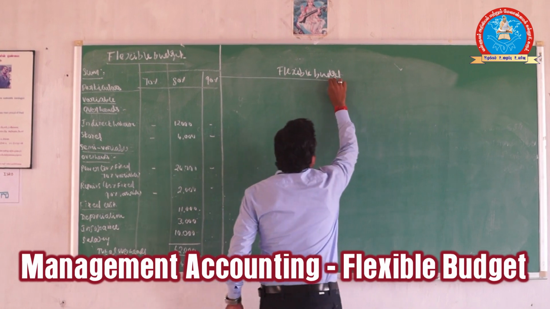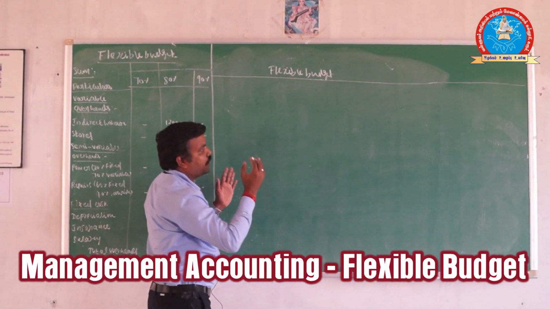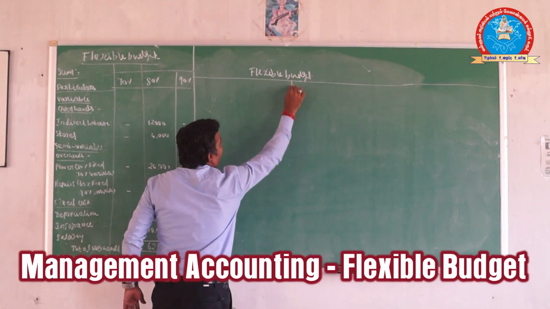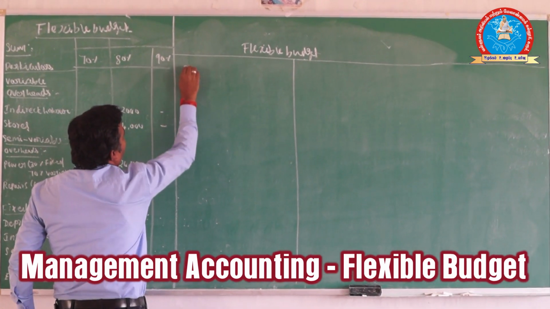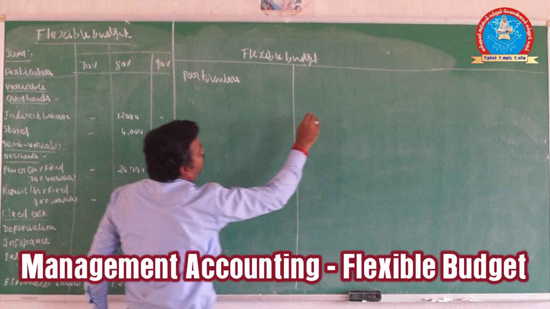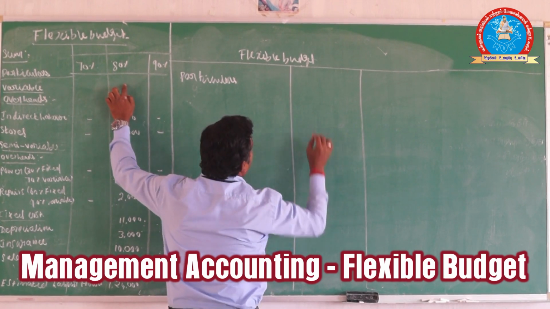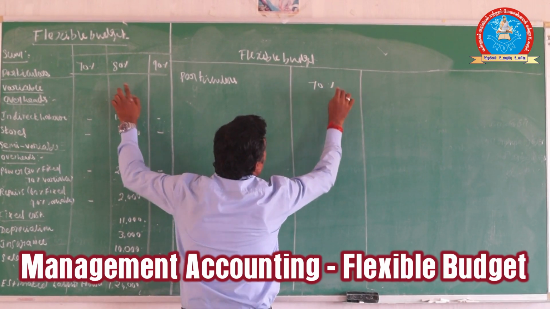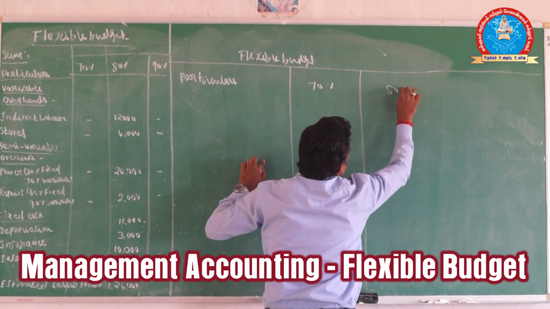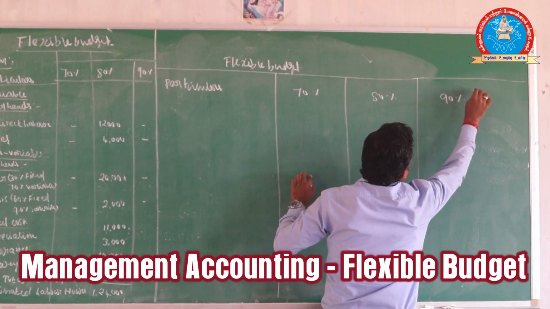Now I am going to work out the solution for the flexible budget. First we divide the columns. The first column is the particulars. For the other columns, since they have given 80%, we consider 70%, 80% and 90%.